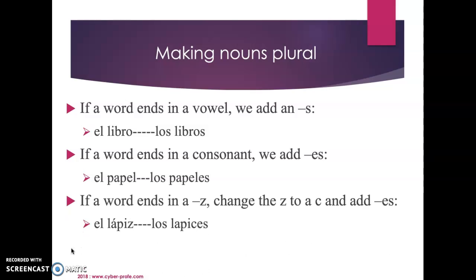All right, and if a word ends in a Z, sorry, you're going to change the Z to a C and add ES. So for example, we have el lápiz. So again, lápiz ends in a Z, so we are going to change that Z to a C, which is now a consonant, and add ES. So lápiz turns to lápices, and el again goes to los.